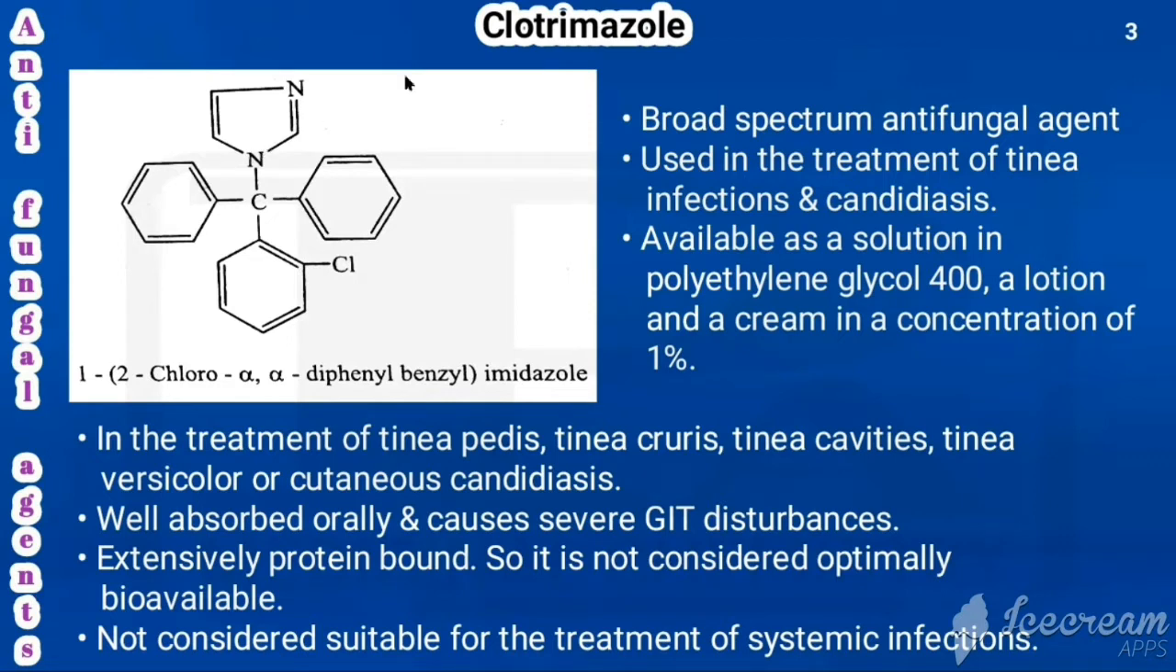It is a broad spectrum antifungal agent. It is used in the treatment of tinea infections and candidiasis. It is available as a solution in polyethylene glycol 400, a lotion and a cream in a concentration of 1%. It is used in the treatment of tinea pedis, tinea cruris, tinea capitis, tinea versicolor or cutaneous candidiasis. It is poorly absorbed orally and causes severe GI disturbances. It is extensively protein bound, so it is not considered optimally bioavailable. It is not considered suitable for the treatment of systemic infections. That's all about clotrimazole.